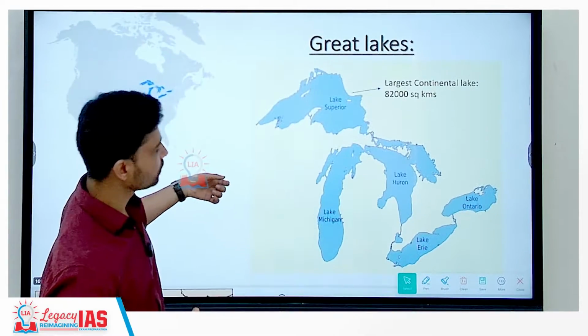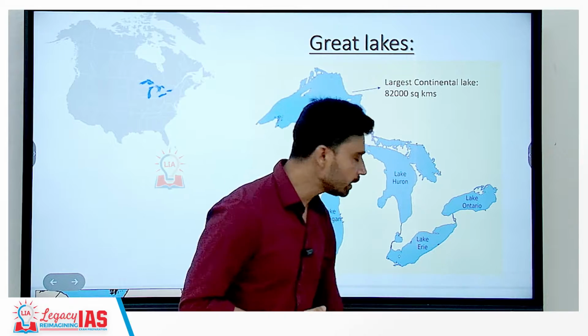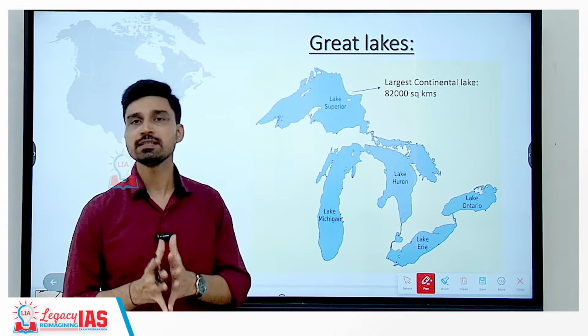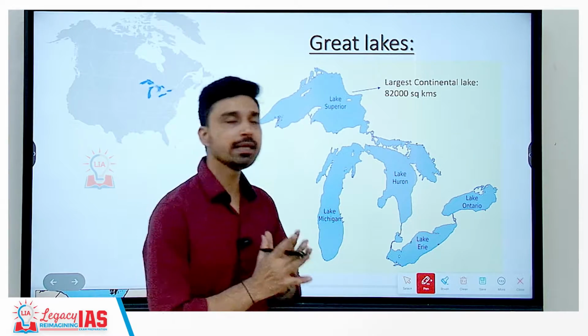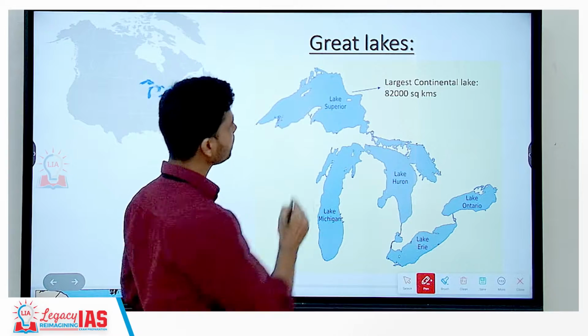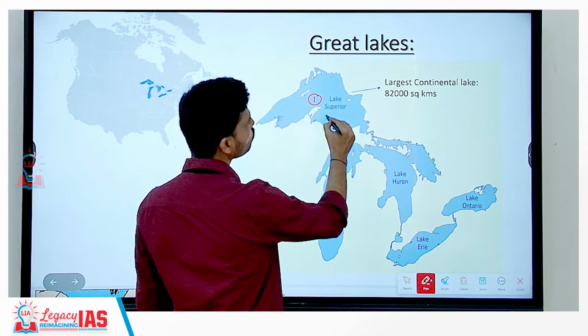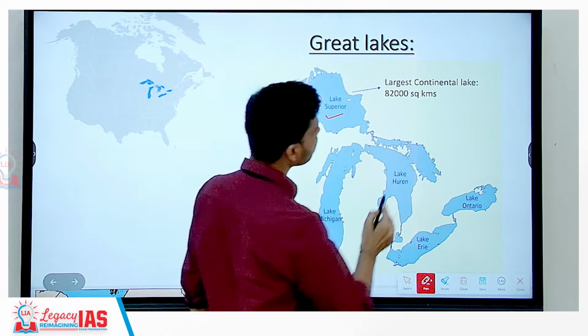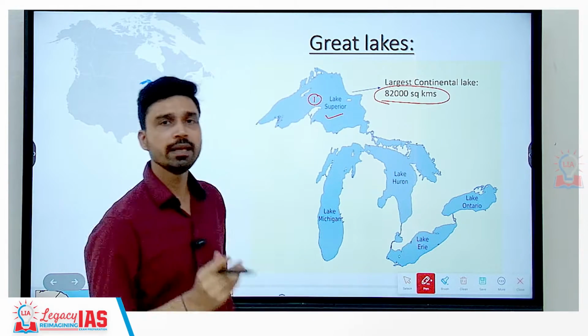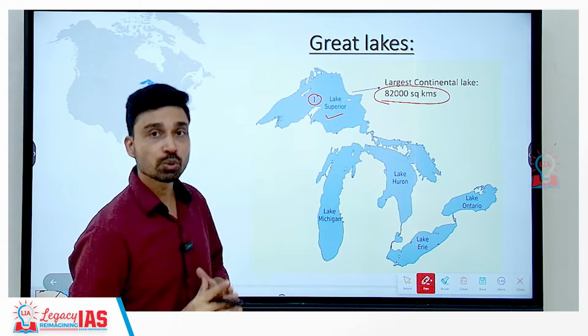Now, coming next to the continent of North America, where we have 5 lakes that are collectively referred to as the Great Lakes. Now, the Great Lakes, as you can see from this particular diagram, is made up of the first lake, that is in the west, Lake Superior. Lake Superior is also considered the largest continental lake of the world, covering an area of 82,000 square kilometers.